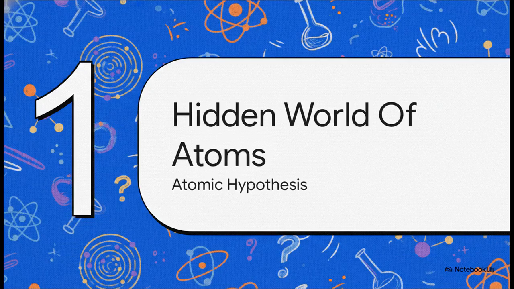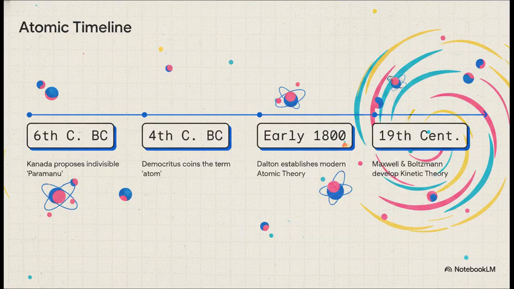All right, let's dive right into Section 1, the hidden world of atoms. Believe it or not, the whole idea of atoms is actually incredibly ancient. Way back in the 6th century BC in ancient India, a scholar named Kinetic proposed these indivisible, ultimate building blocks of matter that he called paramanu. Later, over in Greece, Democritus coined the term atom, which literally means indivisible. And amazingly, some of these early scholars managed to estimate atomic sizes entirely through pure logical conjecture.